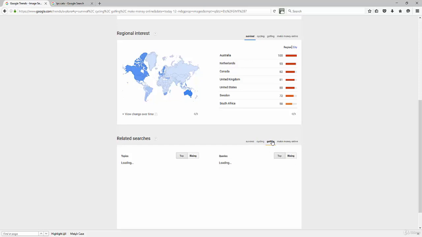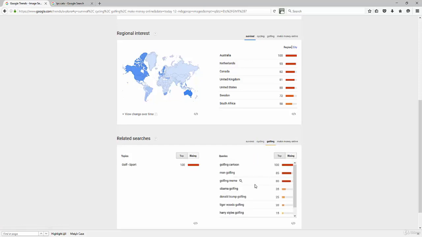Then we've got the golf space as well. Golfing cartoon, golfing meme, Obama golfing, Donald Trump golfing. Those are the top keywords. Here are some rising keywords. For example, with the election going on, if you have a golf-related website, a golf niche website, why not do a little article on Donald Trump golfing and post some pictures of it, post a video of it? You're going to get a massive amount of traffic.